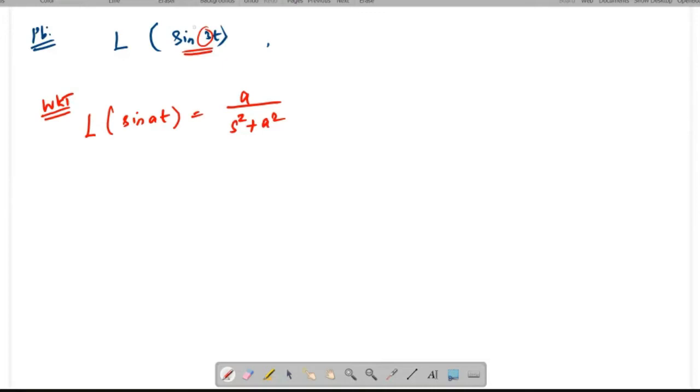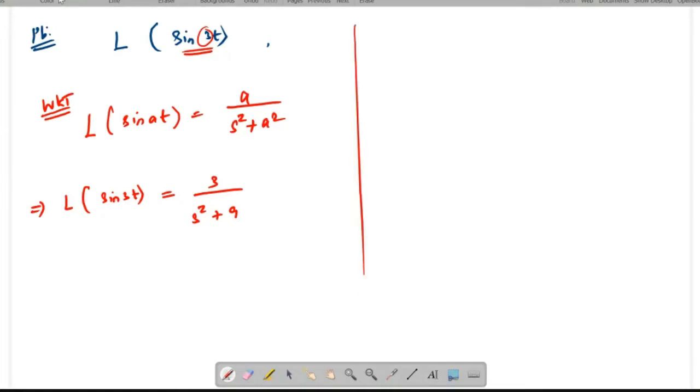From that you may get the Laplace transform of sin 3t, right? Therefore, Laplace transform of sin 3t equals 3 by s square plus 9.